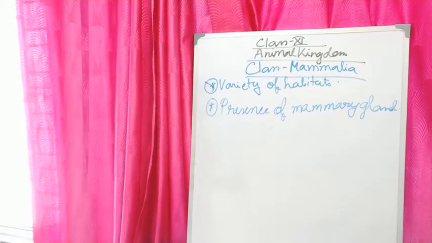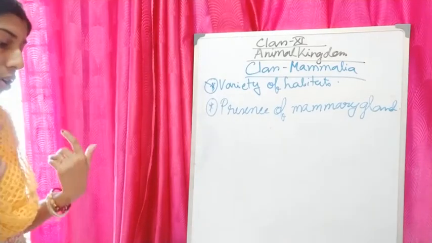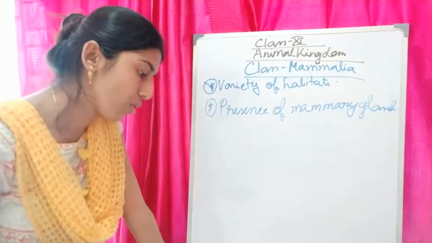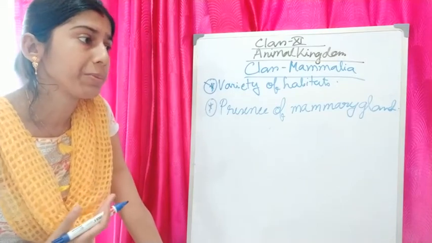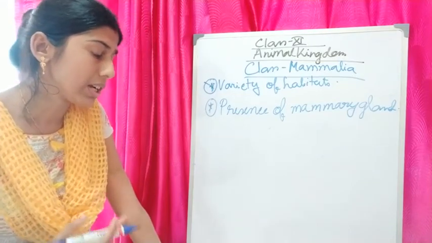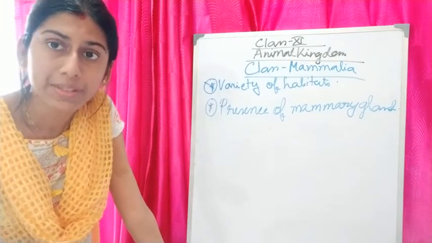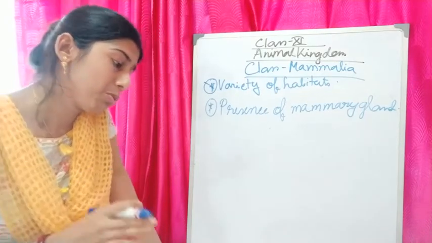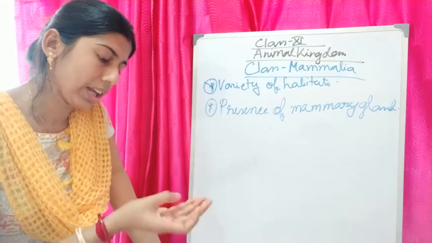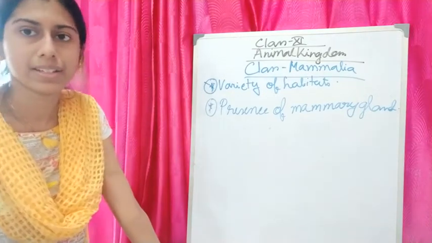And they usually have two pairs of limbs for walking, running, burrowing, swimming, flying, climbing. So they are using their limbs for so many purposes. That means they usually have two pairs of limbs for walking, running, climbing, perching, burrowing, swimming, flying, etc.